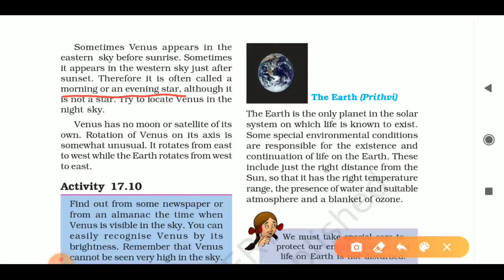It's called that just because it is the brightest planet in the sky. It is visible with the naked eye. You can easily spot this planet Venus in the eastern or western sky in the morning and in the evening.